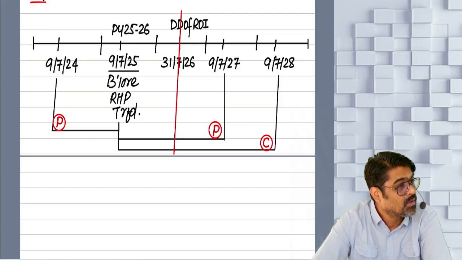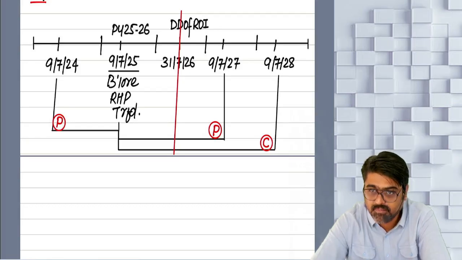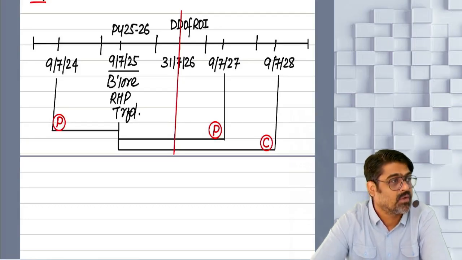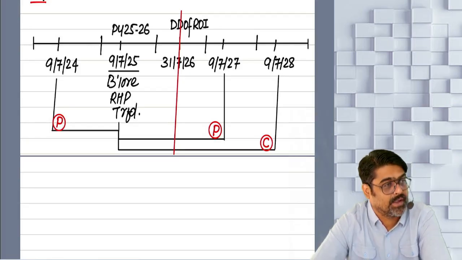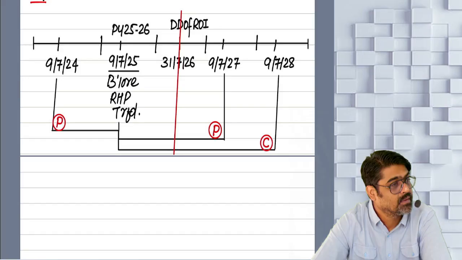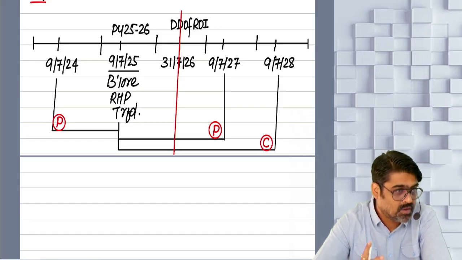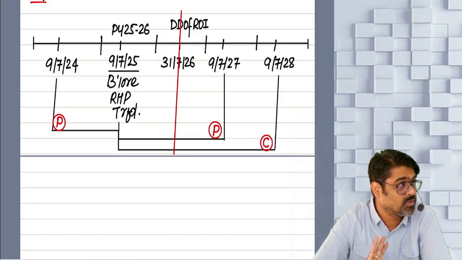Yes or no? For example, your due date is 31st July 2026 and you are filing your return on 25th July 2026. Then 31st July or 25th July, whichever is earlier, so on or before 25th July, you should have made that deposit.